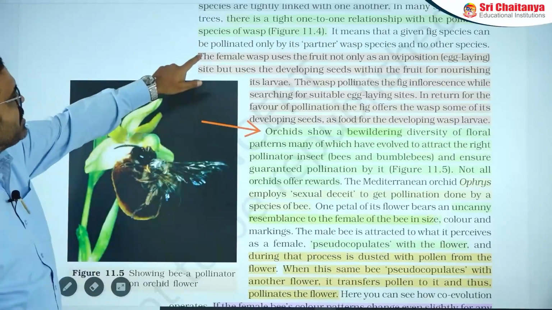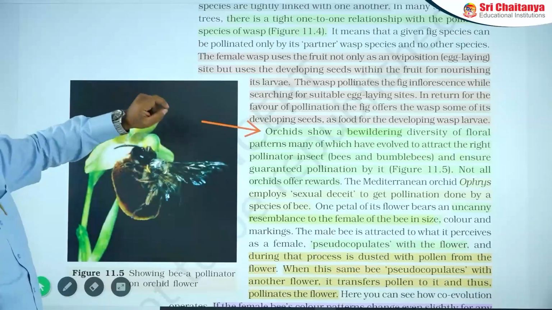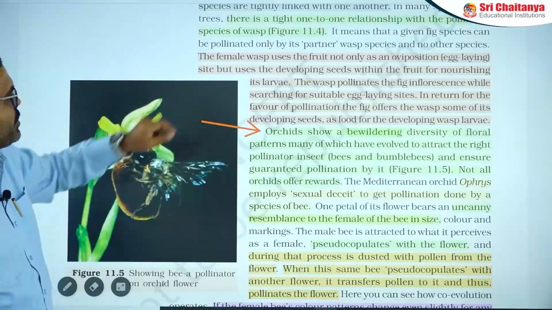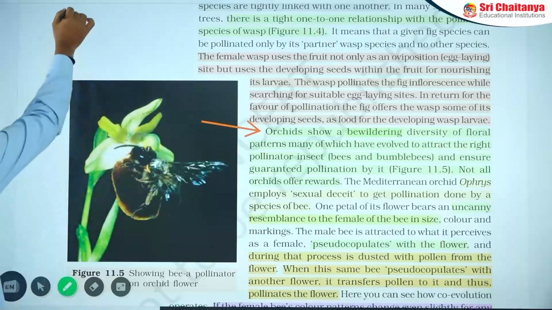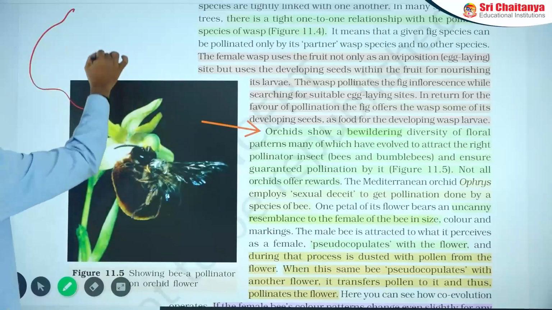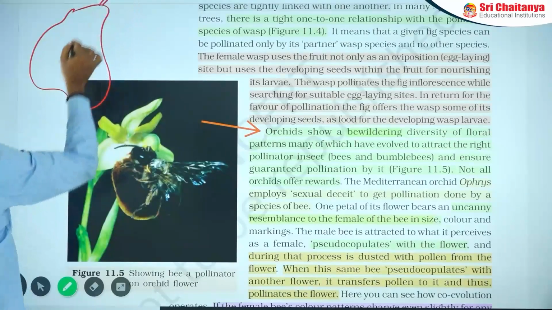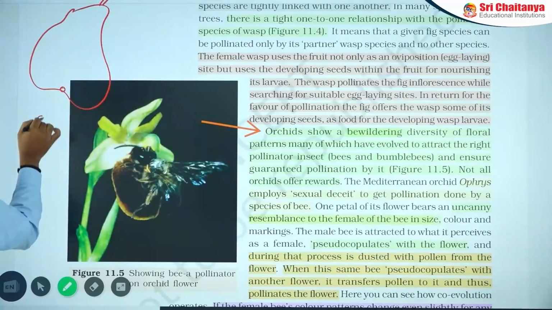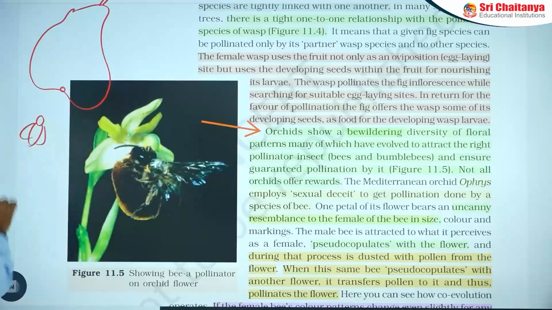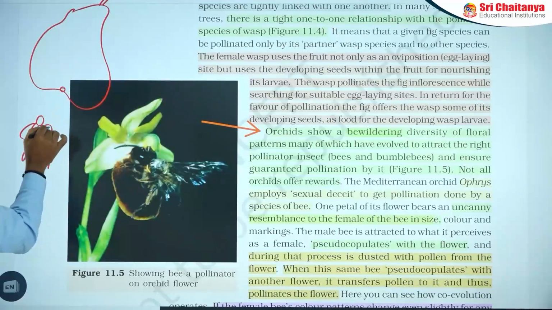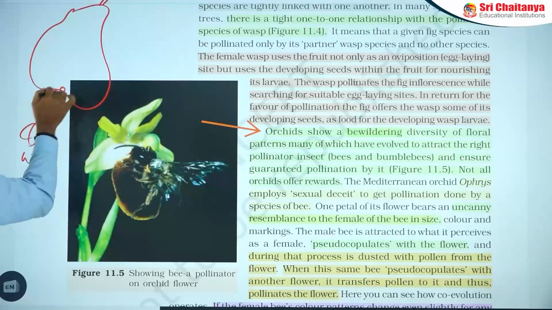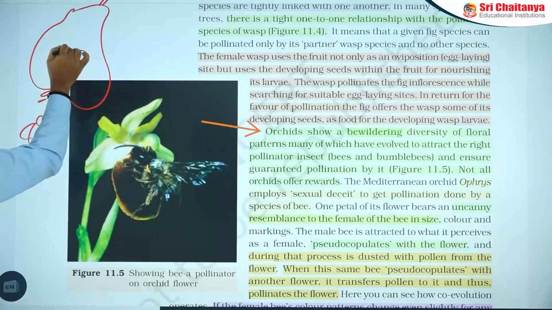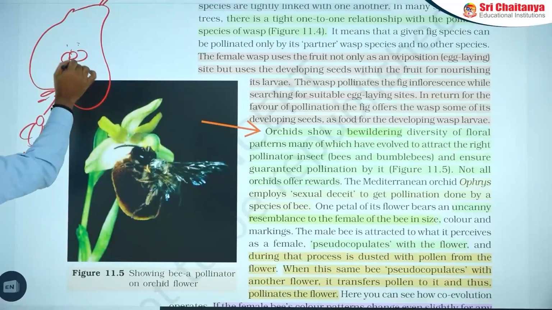In the wasp with the fig fruit case, this is the fig fruit, and it has a small hole. The female wasp, which is in pregnant or brooding condition, will enter inside, losing its wings, and lay eggs inside the fruit.